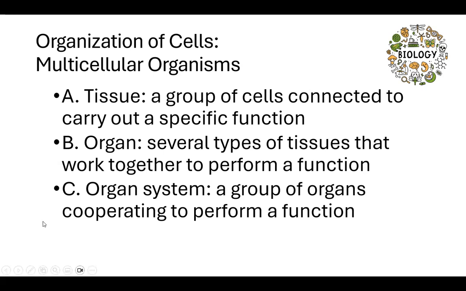Now we look at these tissues that form organs. Organs are several types of tissues that work together to perform a function. So we have tissues, then we have organs, and then these organs work together to form an organ system. A group of organs cooperating together to perform a function makes up a system.